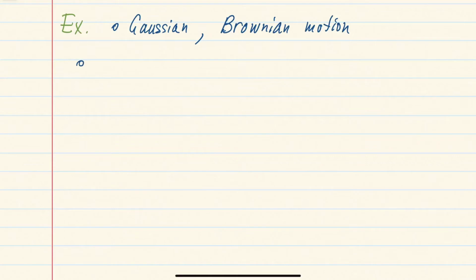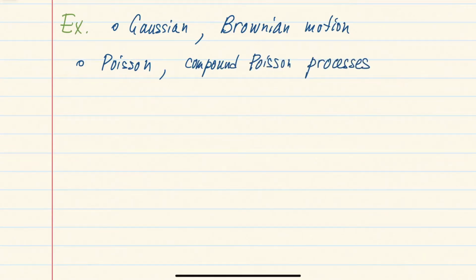Now, we also know the classical stability property for Poisson, right? That the sum of Poissons is Poisson, where you just add up the mean, so this makes it also infinitely divisible. And at the end of this section, we will discuss the so-called compound Poisson processes, which can be viewed as a Levy process analog of the Poisson distribution in some sense.